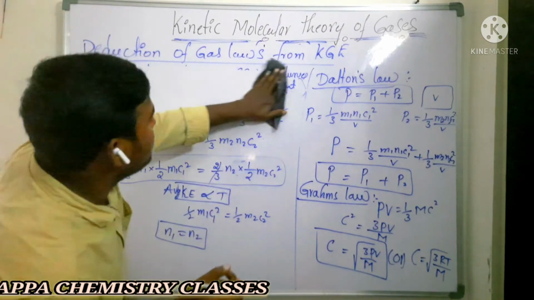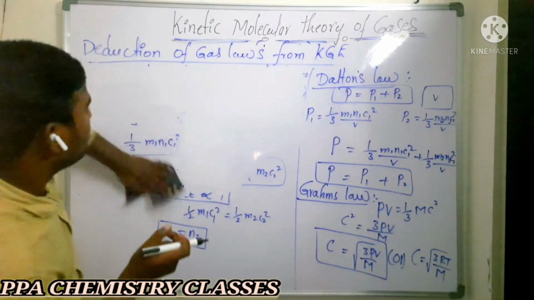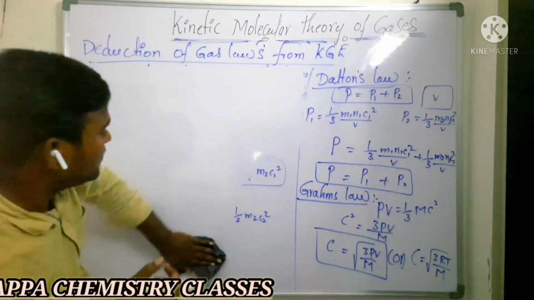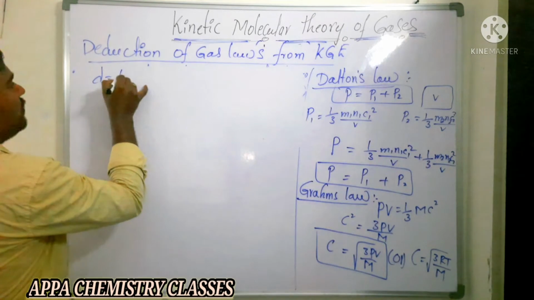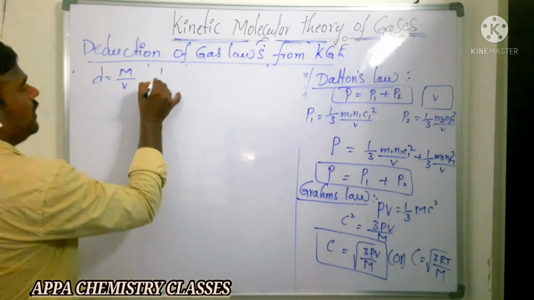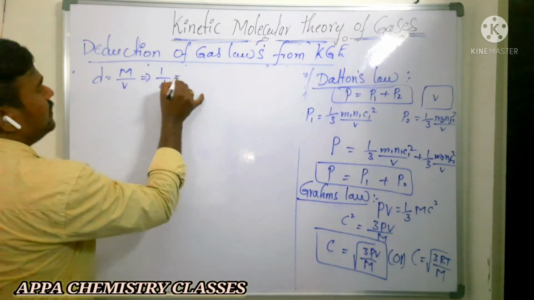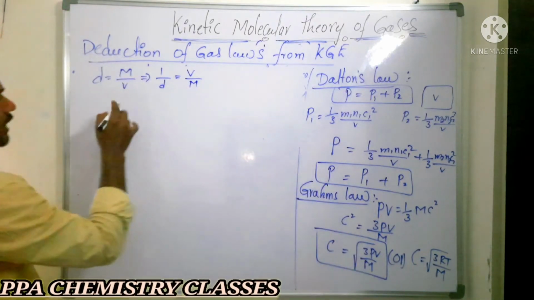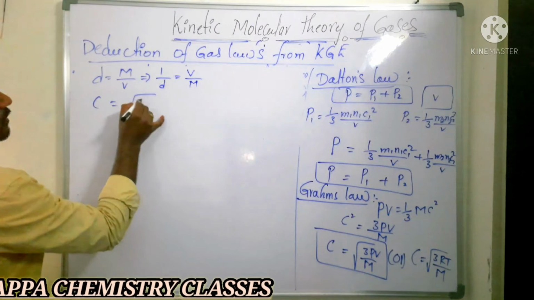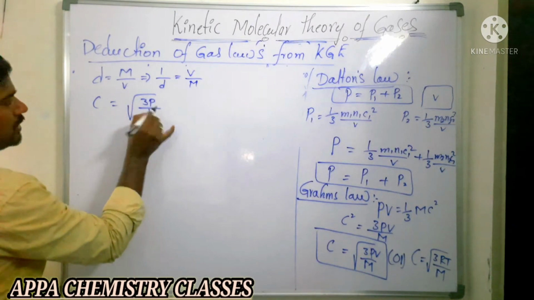From this formula we know that the density formula is mass by volume. Density is nothing but mass by volume, and here we have volume by mass. So 1 by density is equal to volume by mass. There you substitute the density, then c is equal to square root of 3P by d.